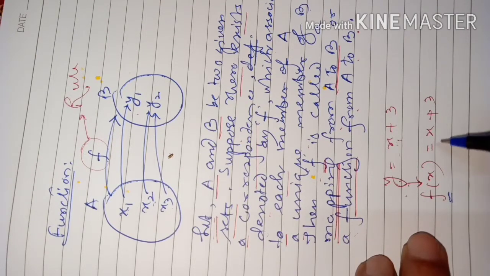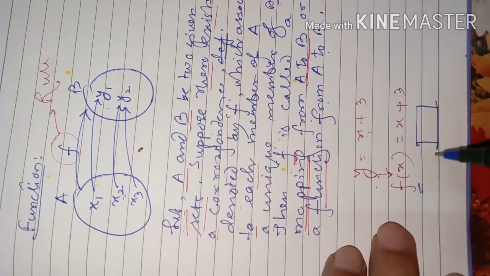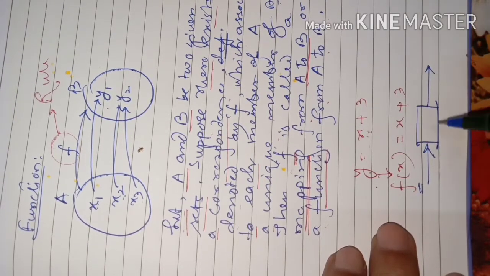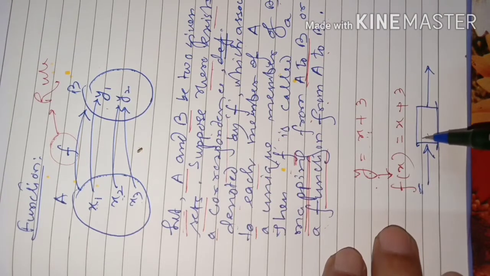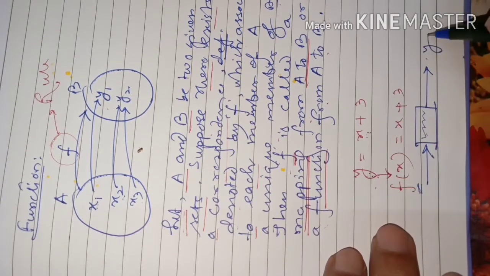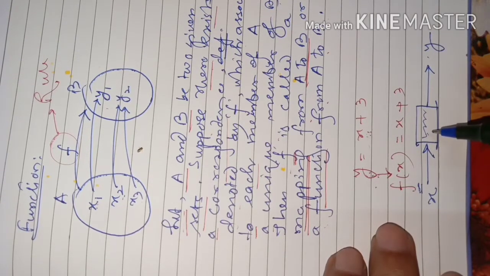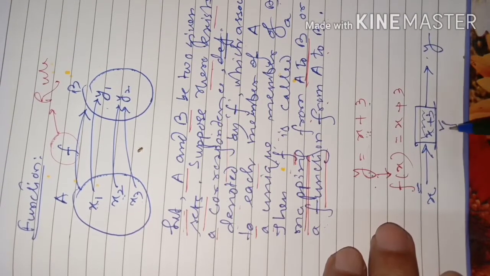Why are we calling it f of x? You see, function is something like this. It is a machine like, suppose you are giving some input, then output is there. So inside the machine you are giving some material, then after processing, some output you get. That output is y. What was your input? X. And what was done in the processing? In the processing, x plus 3 means x was mixed with 3. Then the output is y. So this is function. This is f.